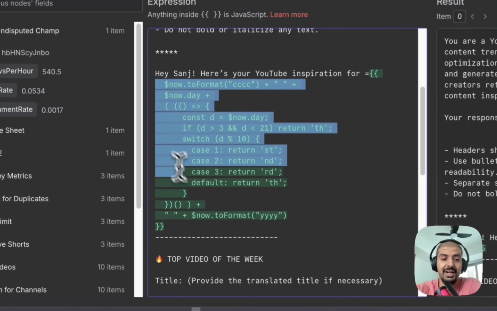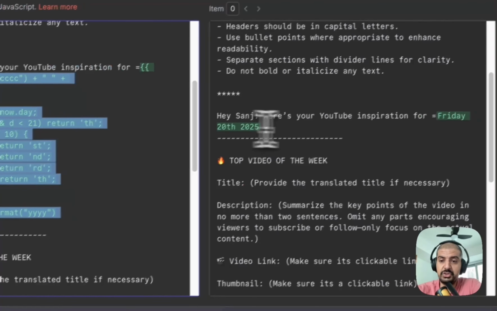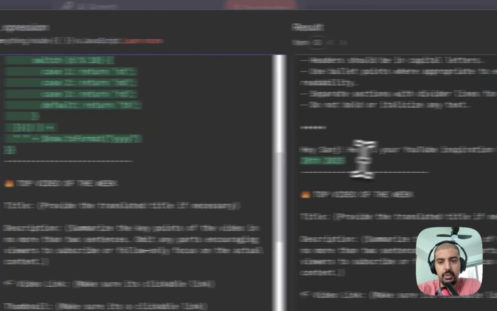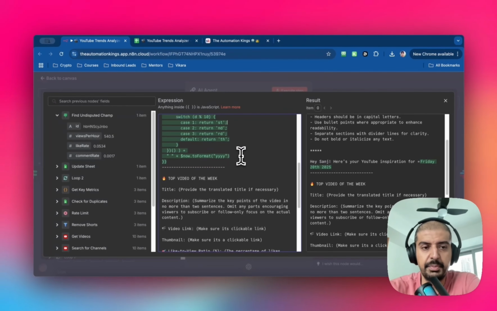This is a huge expression, and all it does is give me today's date. It seems a bit long, but this is the only way I can get it to work, and this is just an expression inside of n8n. But it works. You don't need this, you could use the system date. I just think it looks a bit ugly. This is just a bit more polished, but I'll leave that up to you how you want to do this.